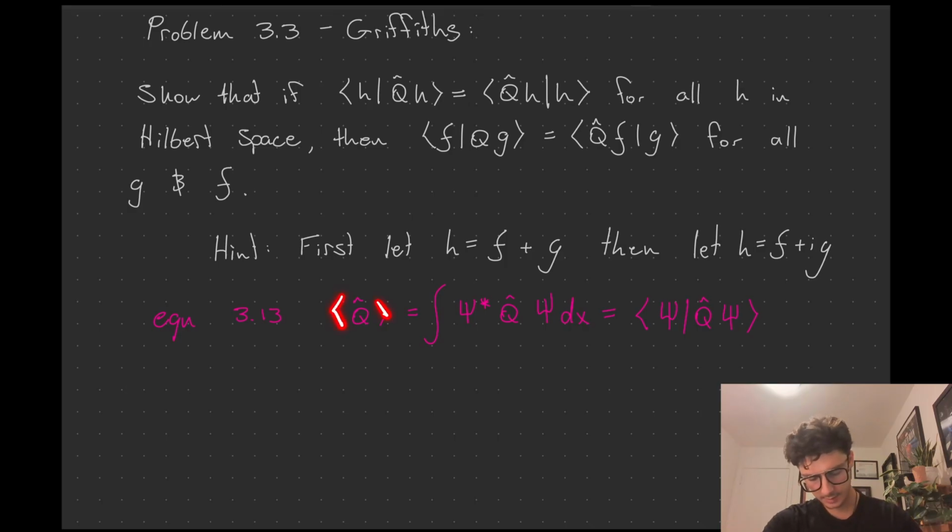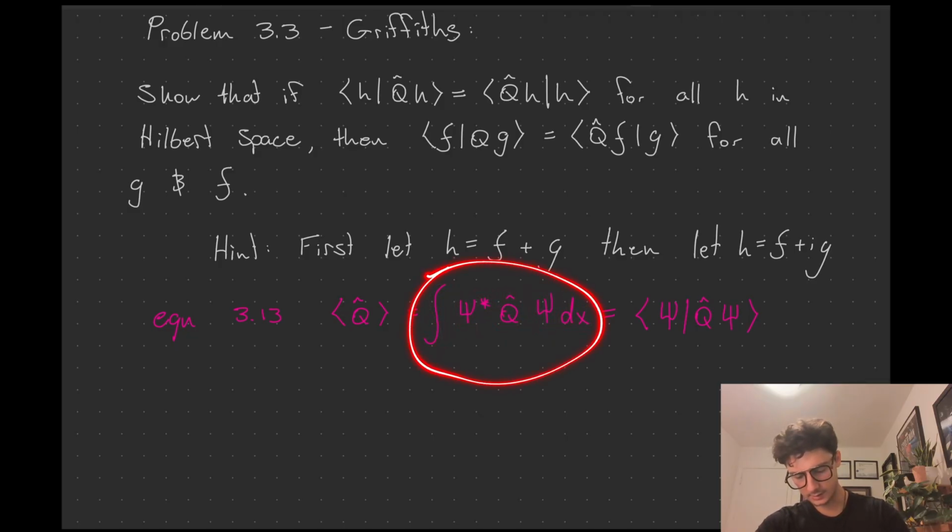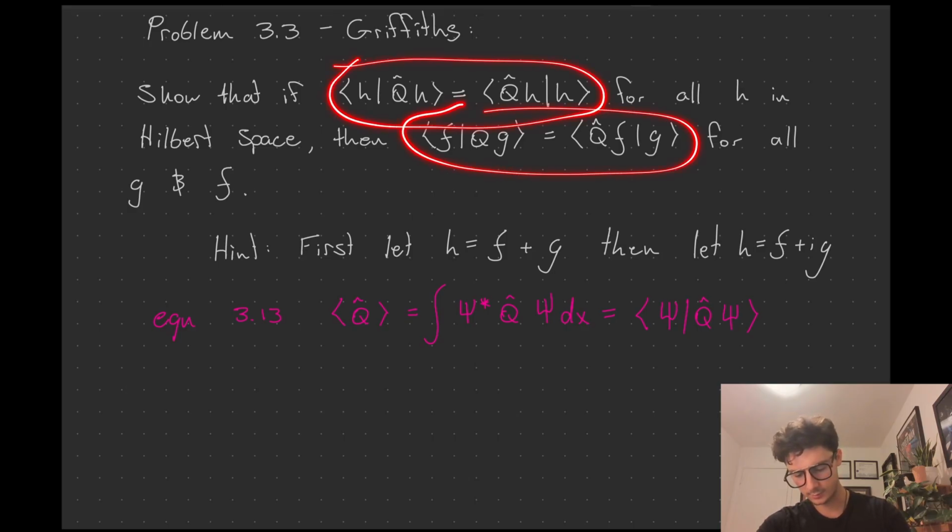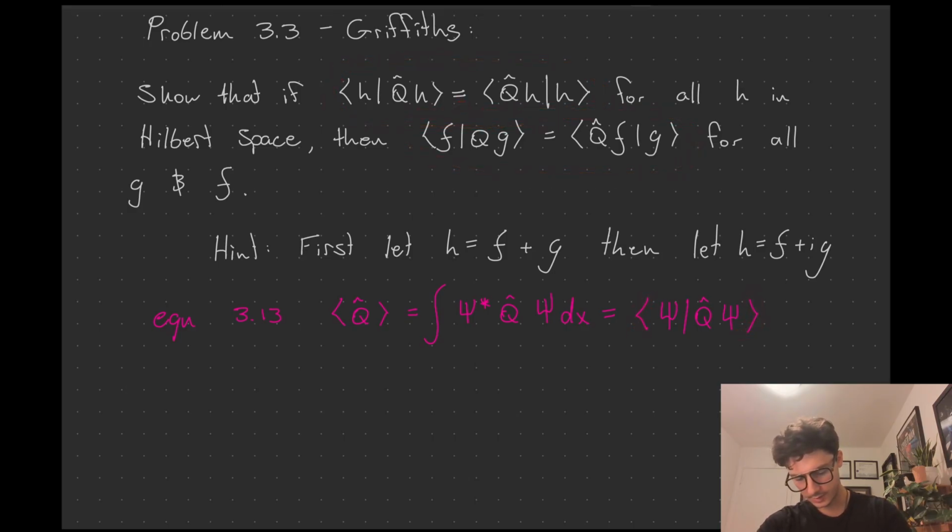It says the expectation value of an operator Q is defined as, this is seen in the first and second chapters, the complex conjugate of the probability distribution, which is in our case the wave function psi, the operator sandwiched in the middle. The operator is acting on just the regular psi, no complex conjugate, integrated over all space. Another way of writing this in this new Dirac notation is this. So this inner product is basically this integral with the psi star psi dx.